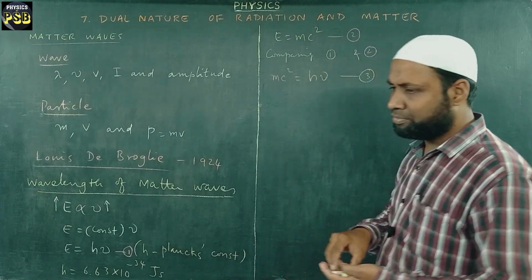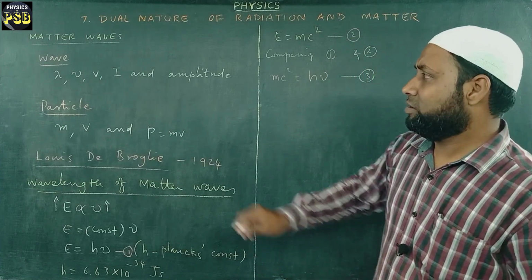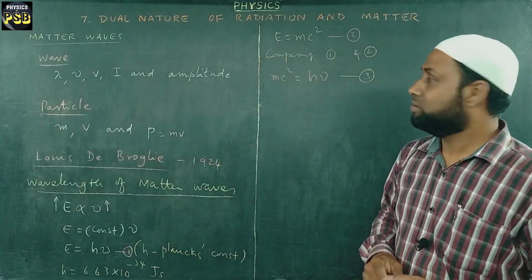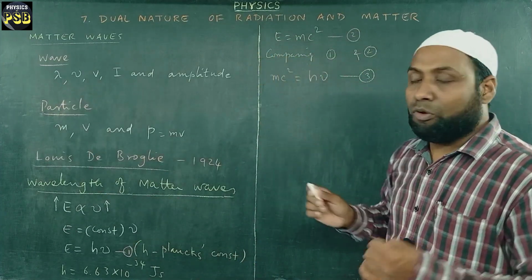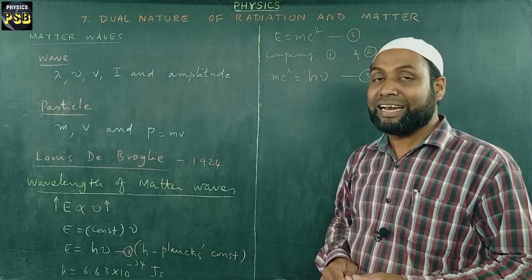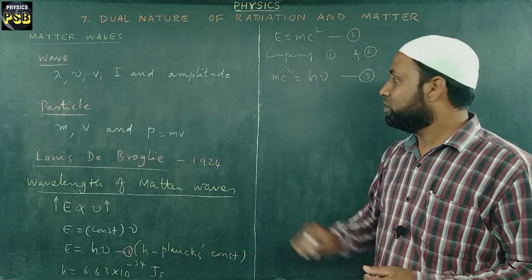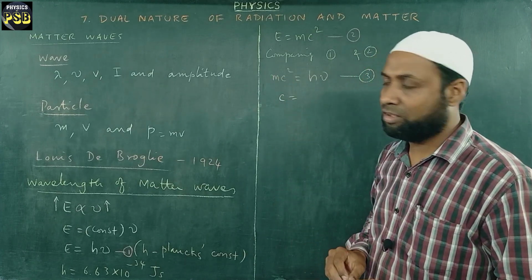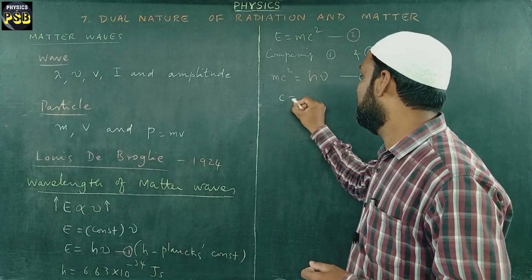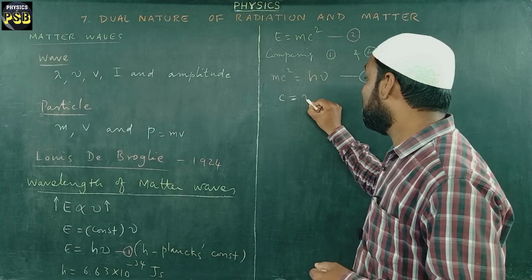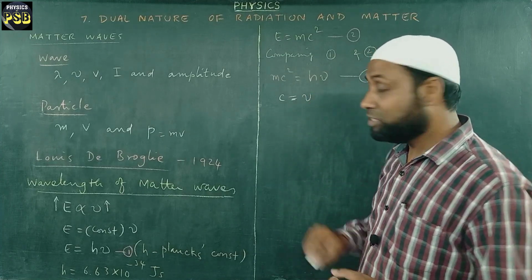After that, let me relate these three parameters of a wave. Velocity, frequency and wavelength of a wave are interrelated by an equation. What is that? c is the velocity of the radiation or a wave, which is the product of frequency and wavelength.